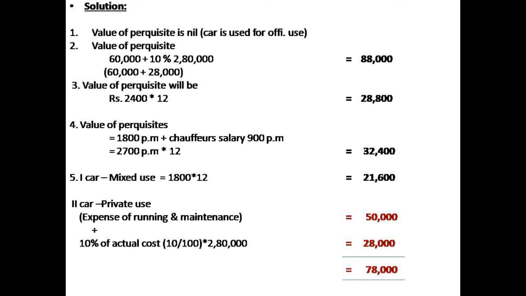In the second car, it is being utilized for the private purpose. In that case, the expense of running and maintenance plus 10% cost of the car to be taken. So as it is a private use, you have to take only the actual cost of running and maintenance and plus cost of car, you have to add, that will be the condition.